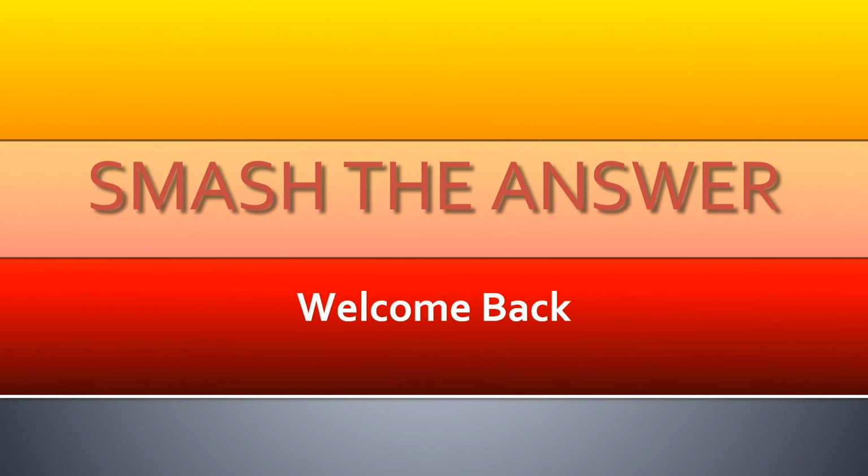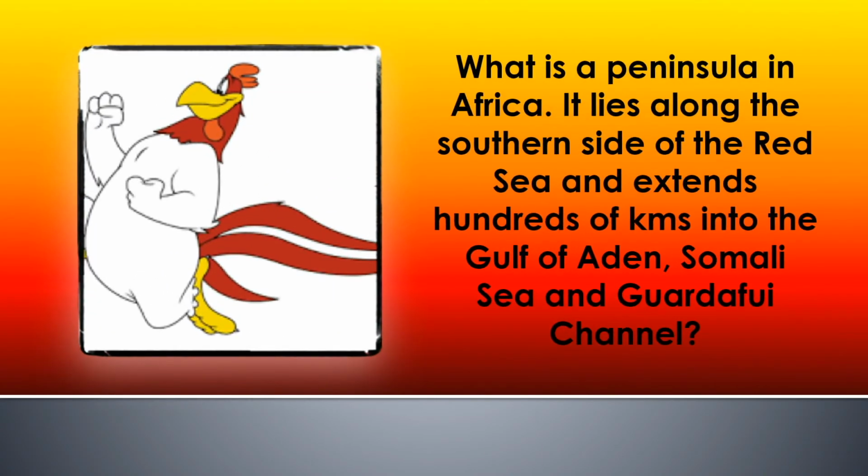But let's move on with round 6, which this week is cartoon characters. And the first character is, what is a peninsula in Africa? It lies along the southern side of the Red Sea and extends hundreds of kilometres into the Gulf of Aden, Somali Sea and Guardafui Channel. What is a peninsula in Africa that lies along the southern side of the Red Sea, extends hundreds of kilometres into the Gulf of Aden, Somali Sea and Guardafui Channel?